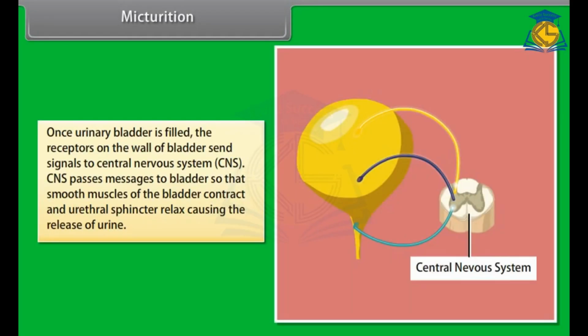Once the urinary bladder is filled, the receptors on the wall of the bladder send signals to the central nervous system. The CNS passes messages to the bladder so that smooth muscles of the bladder contract and the urethral sphincter relaxes, causing the release of urine. Role of other organs in excretion.